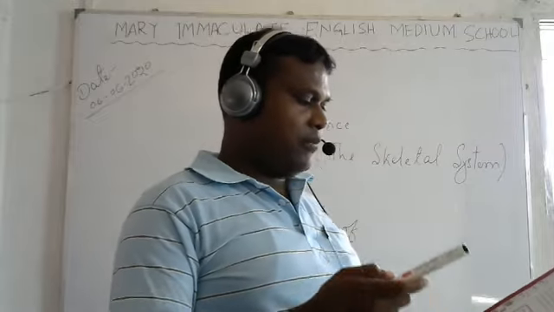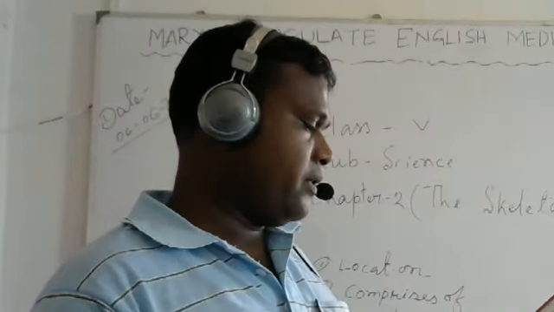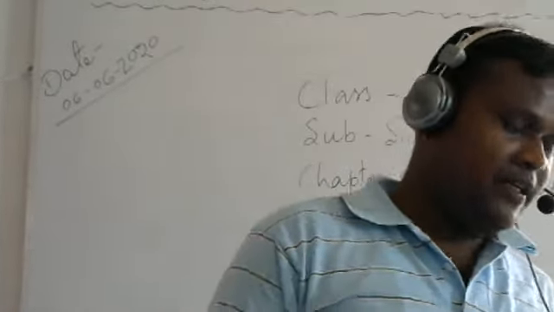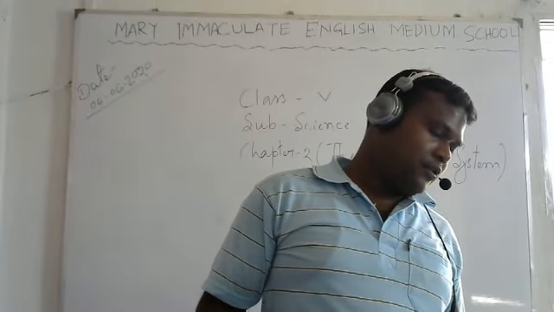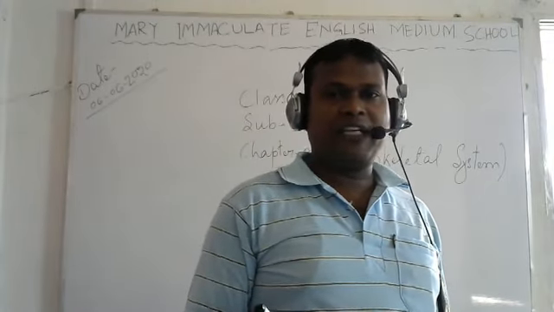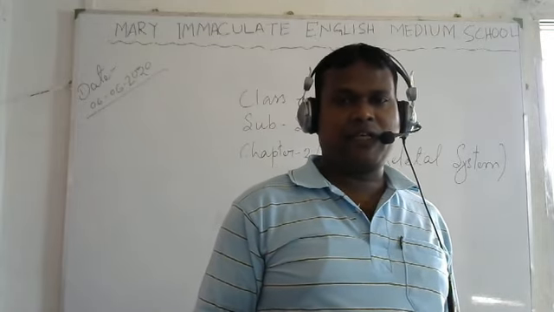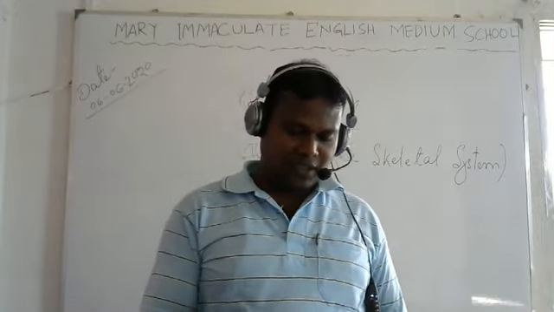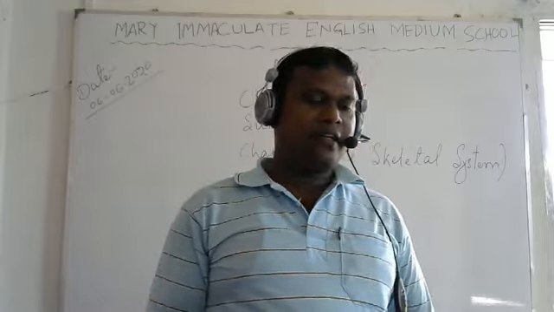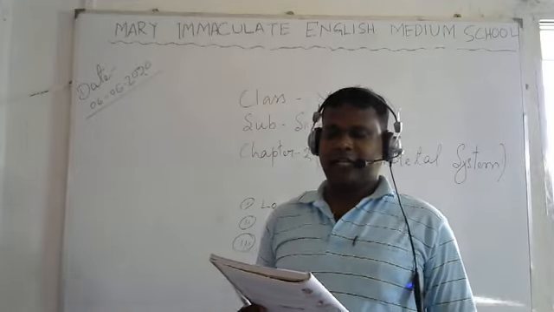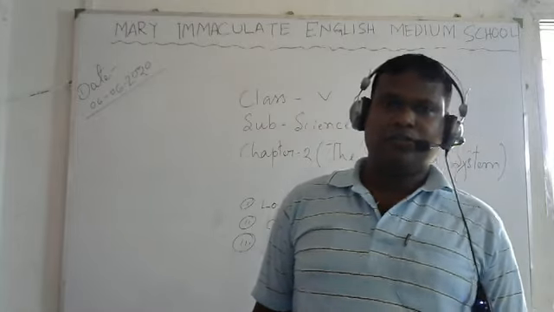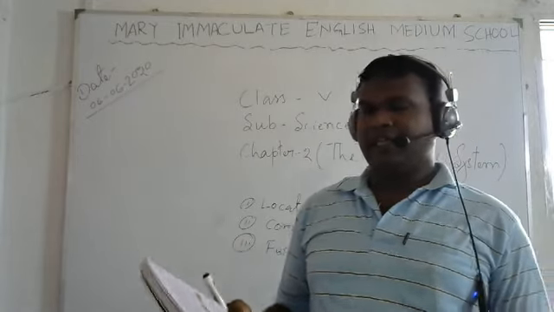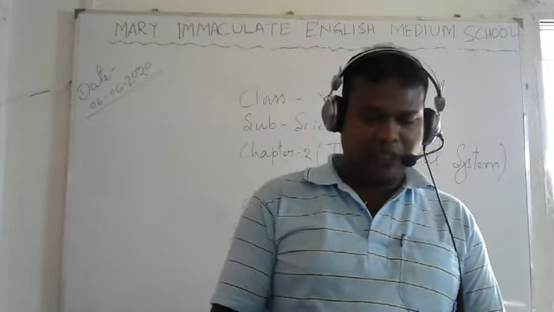Now, see the fill in the blanks. You can do it by yourself. Now, how to care for the bones, joints, and muscles? It is just a healthy diet. If you eat a healthy diet, you can take care of these three things: bones, joints, and muscles. And take food with vitamins and minerals. See, there is a picture, everything is written on page number 21.